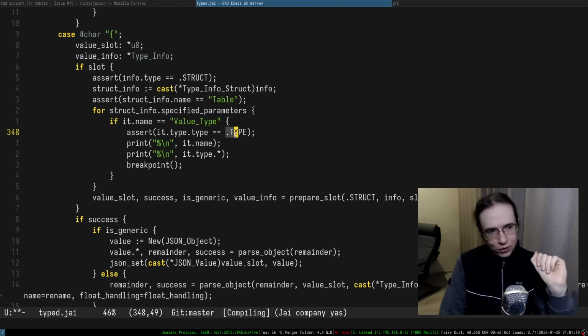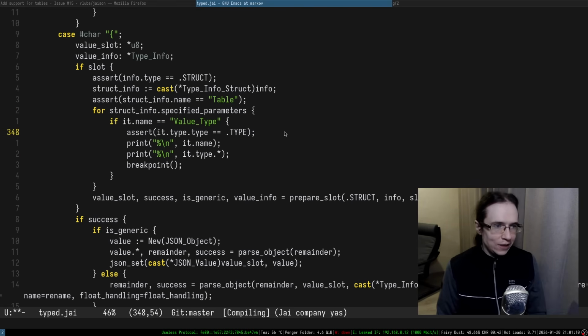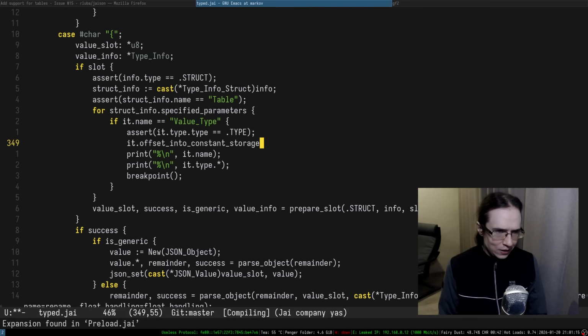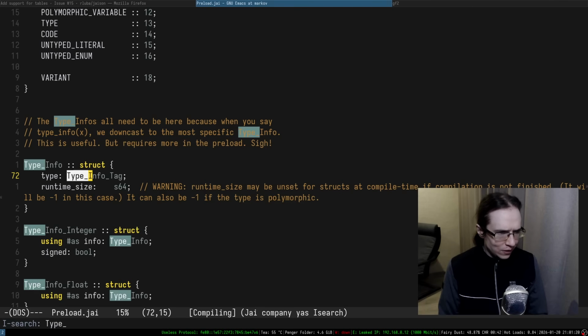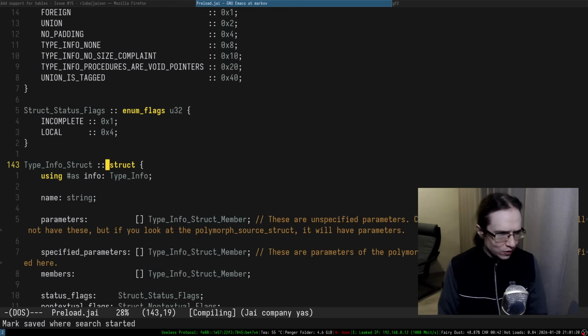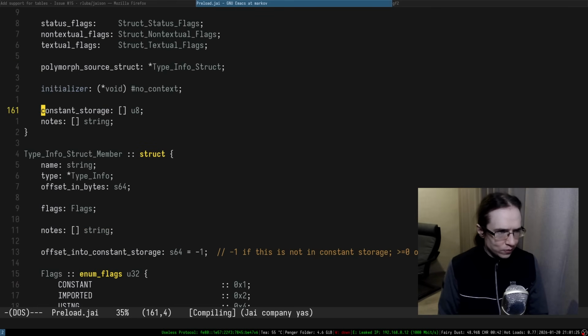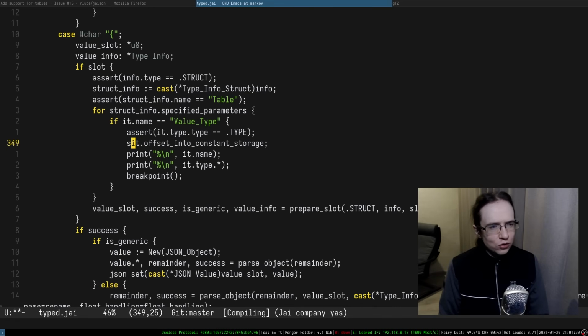It has a name, value, type. So the type of that value is type, and then we have offset into constant store, and the constant store is available in info struct constant storage, right? So this is a constant storage, and I suppose, all right, we just do that, but after that we have to take a pointer to this thing, don't we?